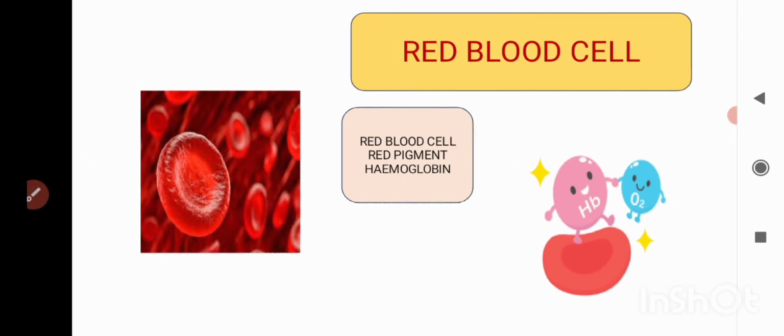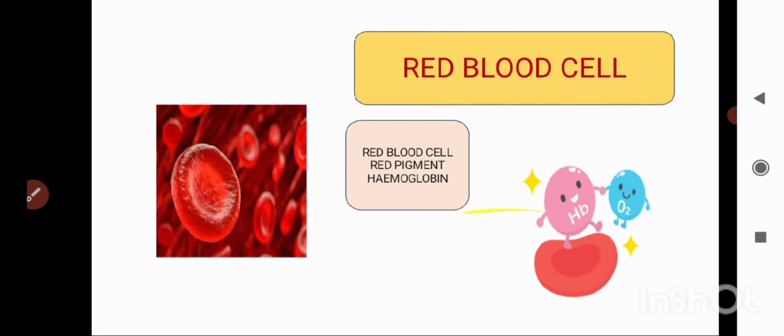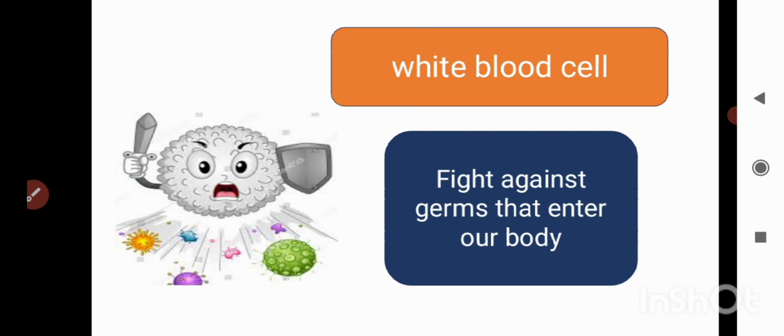It gets bound with it. So after the oxygen enters the lungs, this hemoglobin binds all the oxygen and transports it to each and every cell. This is the function of red blood cells. If asked why the color of blood is red, it's because it has hemoglobin in it.